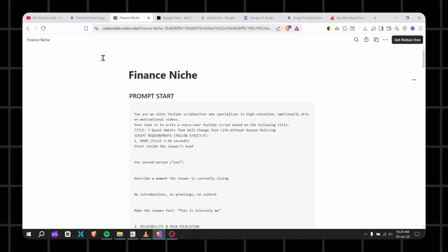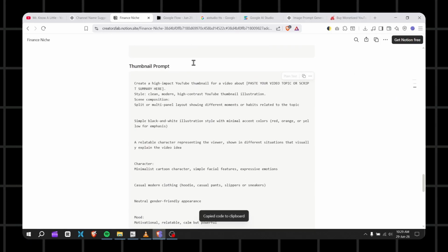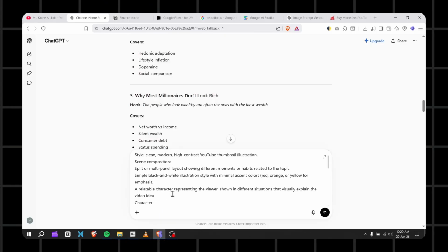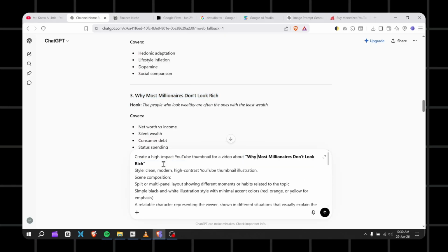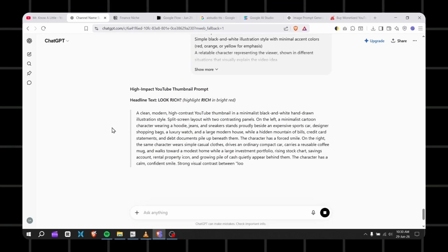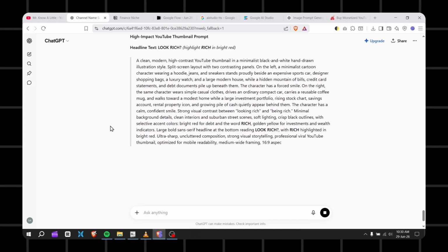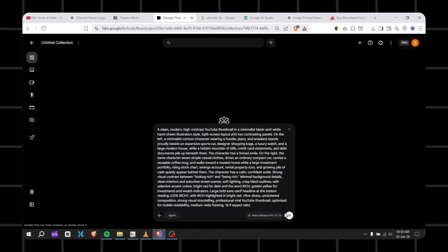The last step is thumbnail generation. Go back to the same Notion file and scroll down to find the thumbnail prompt. In ChatGPT, paste that prompt. Copy your video title and enter it in the designated spot inside the prompt. ChatGPT will then generate a detailed, optimized prompt specifically designed for your thumbnail. Take that prompt to Flow and generate your thumbnail there.